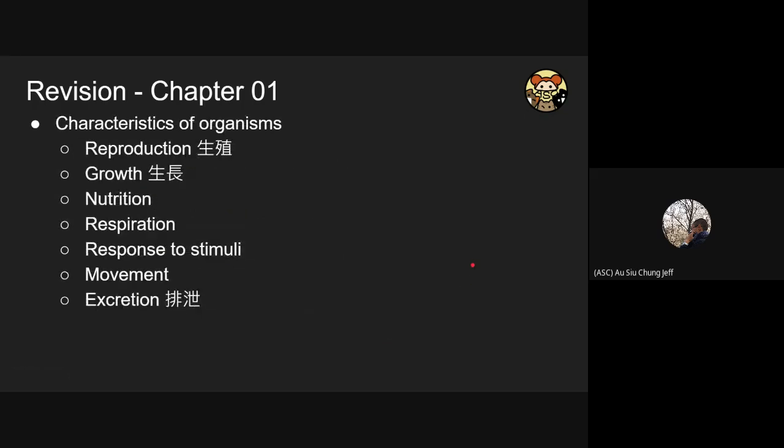So for chapter 1, we're talking about 7 characteristics of organisms. So here is the list of the 7 characteristics: reproduction, growth, nutrition, respiration, response to stimulus, movement, and also excretion. So all organisms should have all these characteristics. And you may notice that some of them are a little bit difficult to notice.